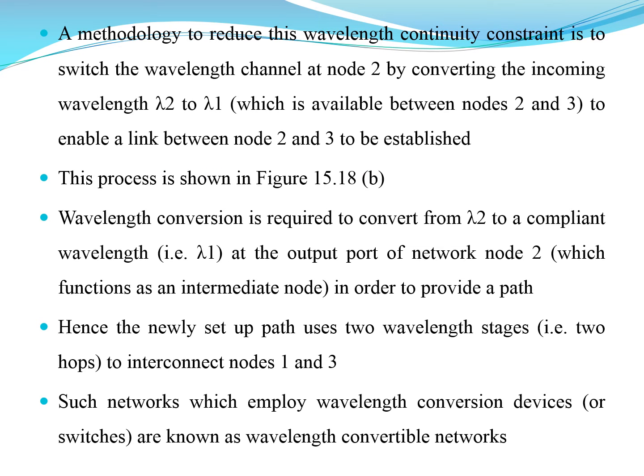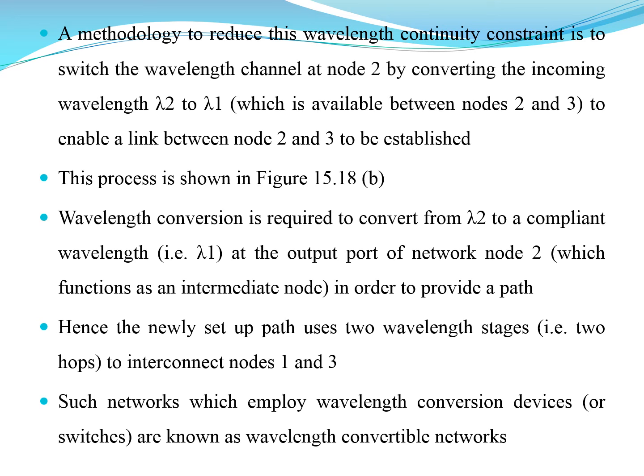And there is a methodology to remove this wavelength continuity constraint at node 2 by converting the incoming wavelength lambda 2 to lambda 1, and enabling the link between these two nodes 2 and 3. So wavelength conversion is required to convert from lambda 2 to wavelength lambda 1 at the output port of network node 2 in order to provide a particular path for signal transmission.